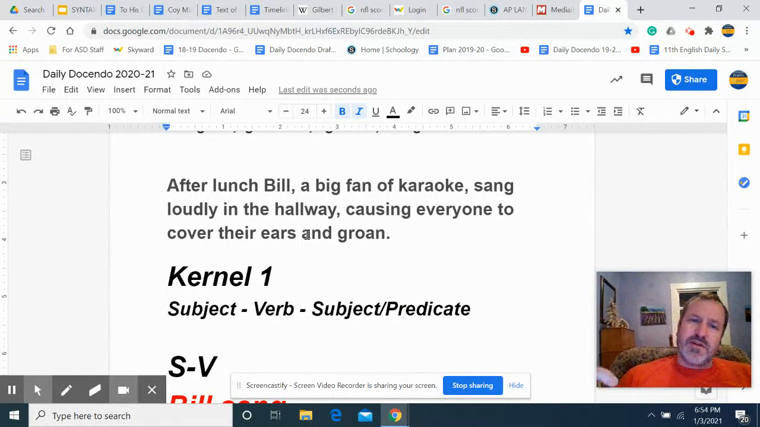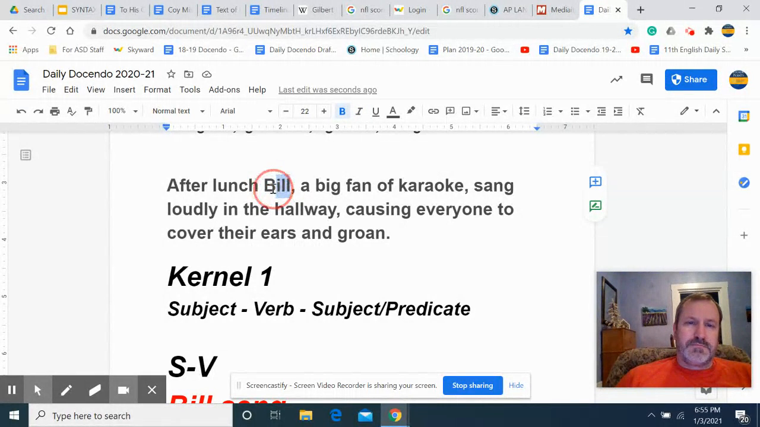Imagine we want to get rid of everything. We want to boil it down just to the most essential elements. That's the kernel of the sentence. So you look at this sentence. After lunch, Bill, big fan of karaoke, sang loudly in the hallway, causing everyone to cover their ears and groan. So we need a subject. Clearly the subject here is Bill.